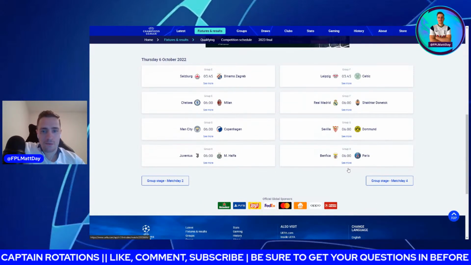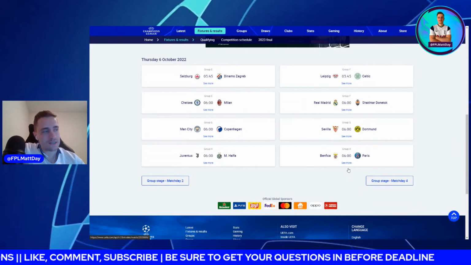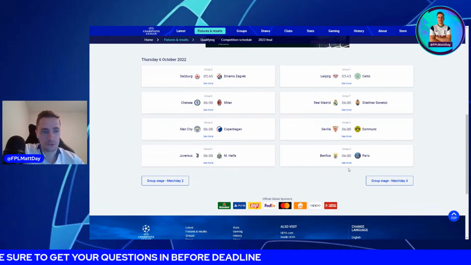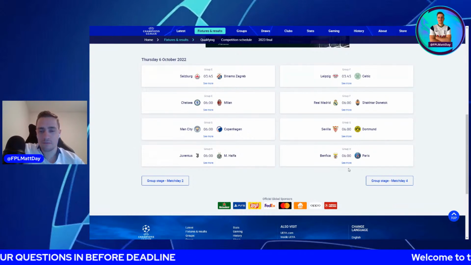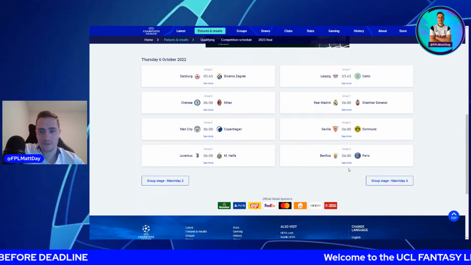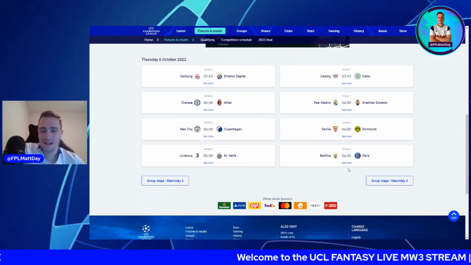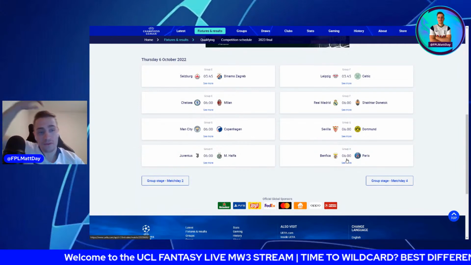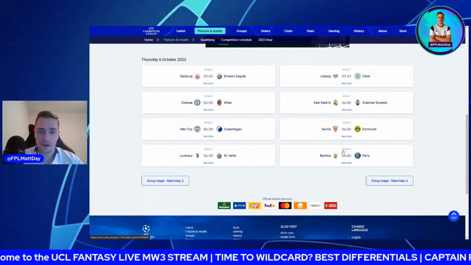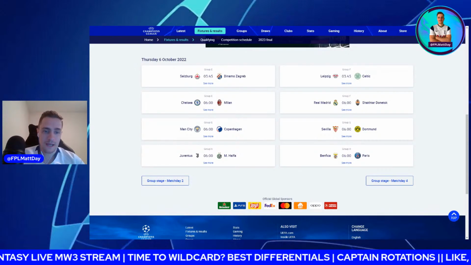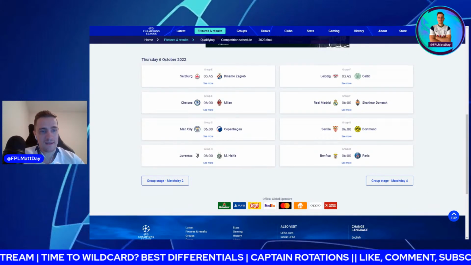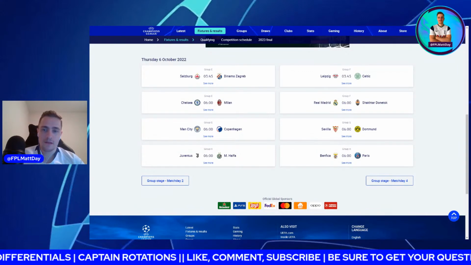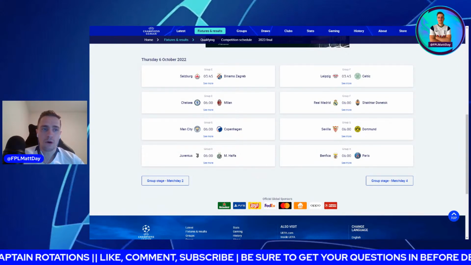And then we'll end it with Benfica versus Paris. Tough game for Paris. Benfica always show up in Europe in the group stages, and then they just end up going out in the round of 16, normally to Liverpool. But this game, there's a lot to choose from. I think Neymar, he's on absolute fire. You can't really go wrong with Neymar right now. So I'd probably back Neymar or Mbappe as a pick from this game on a limitless and a wild card.